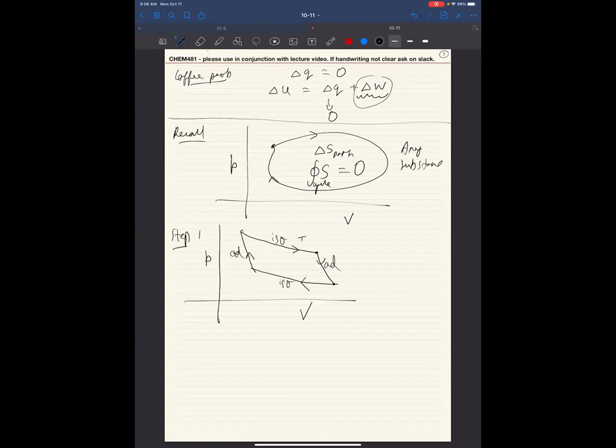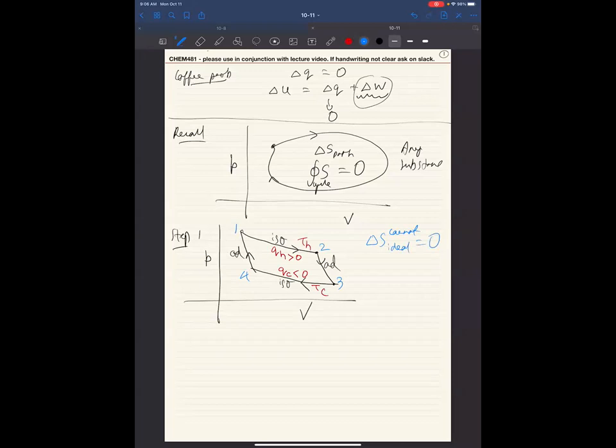This one was at a hot temperature TH, and this one was at a cold temperature TC. This one was taking in heat QH, and this one was giving out heat, but we call it taking in heat QC, which was negative. We showed that for an ideal gas, going from 1 to 2 to 3 to 4, delta S Carnot ideal is equal to 0.